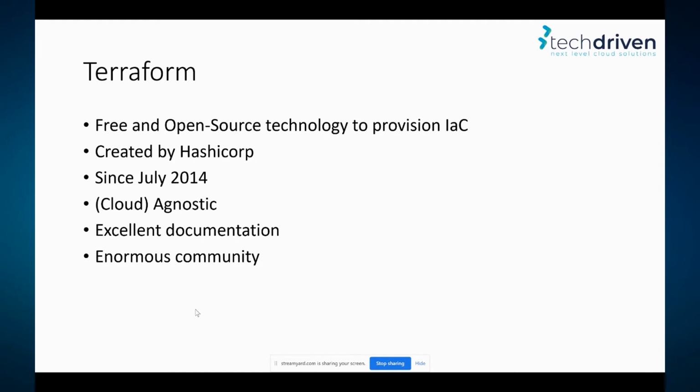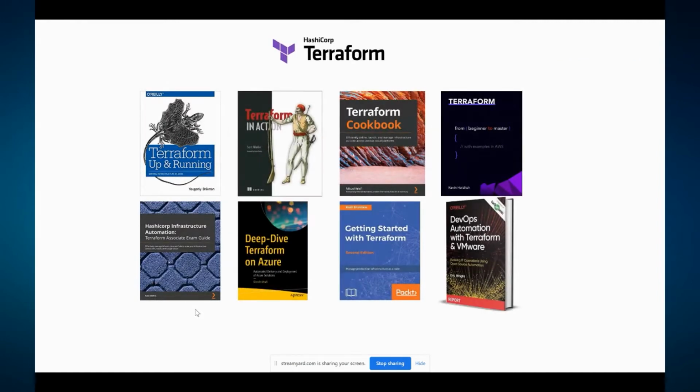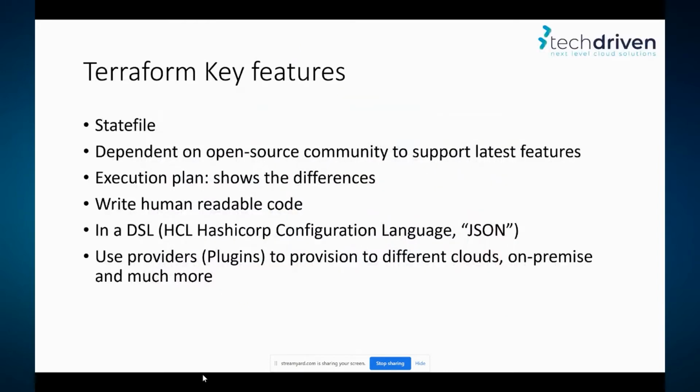Of course, an open source framework technology needs a big community, and Terraform has it. You can see it based on the number of questions on Stack Overflow, but there are also, for example, a lot of books written about this, also around Azure. So this says something about Terraform.